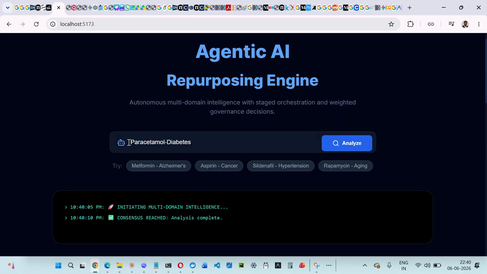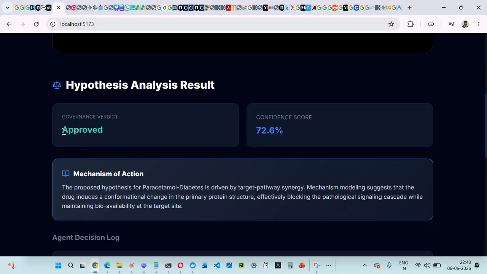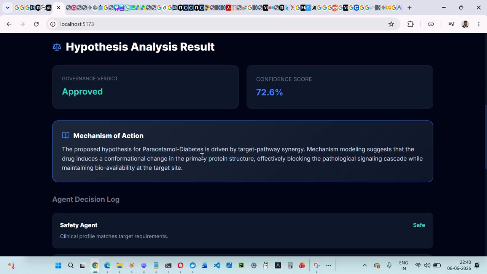So here, as we can see, the drug-disease pair that we have given is paracetamol and the disease is diabetes. The governance decision we have been given is approved with a confidence score of 72.6%. It is actually a good score. The reason is that the mechanism modeling suggests that the drug induces a conformational change in the primary protein structure of the disease, which effectively blocks the pathological signaling cascade while maintaining bioavailability at the target site.